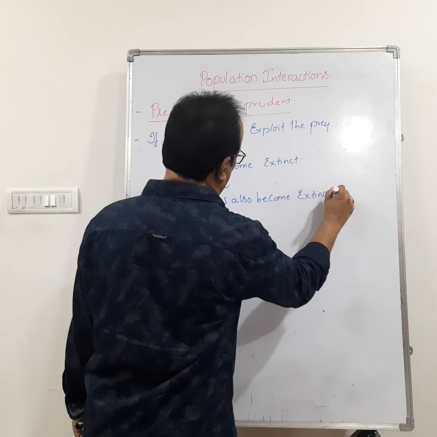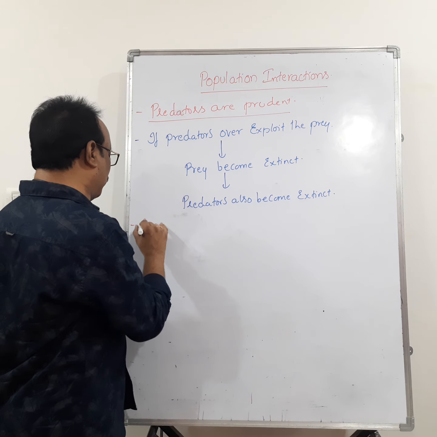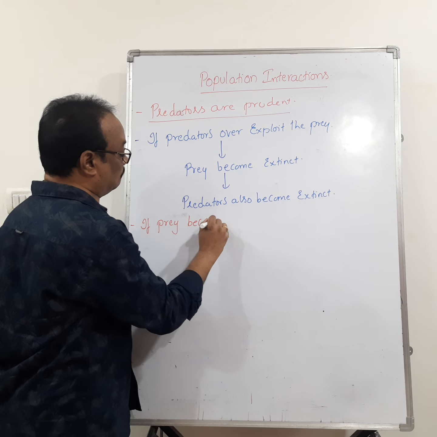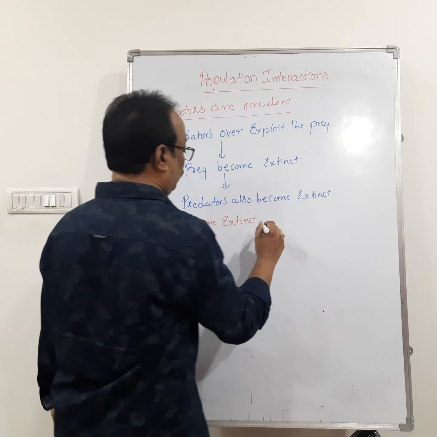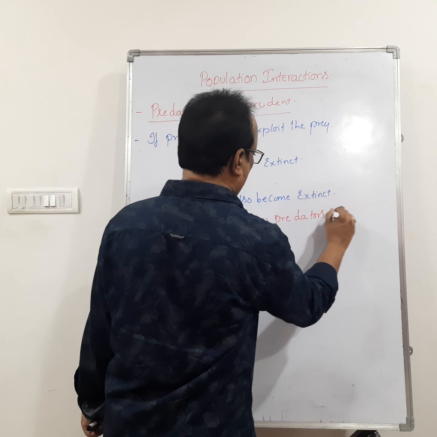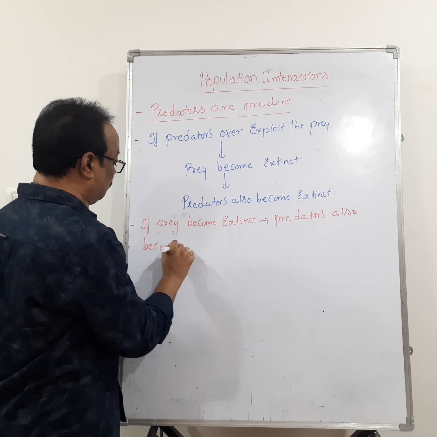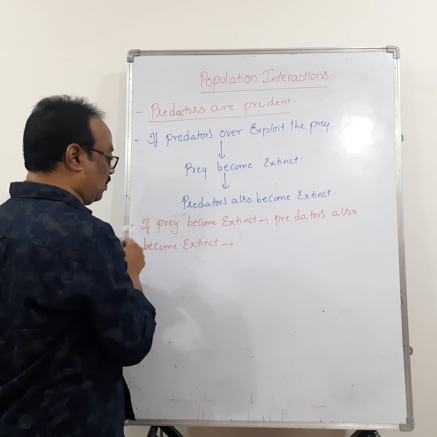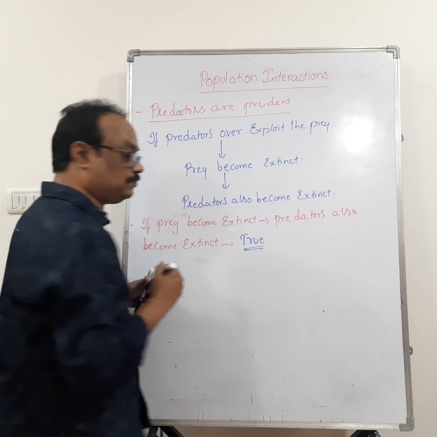In this case you have to remember that if prey become extinct, predators also become extinct. It is true.